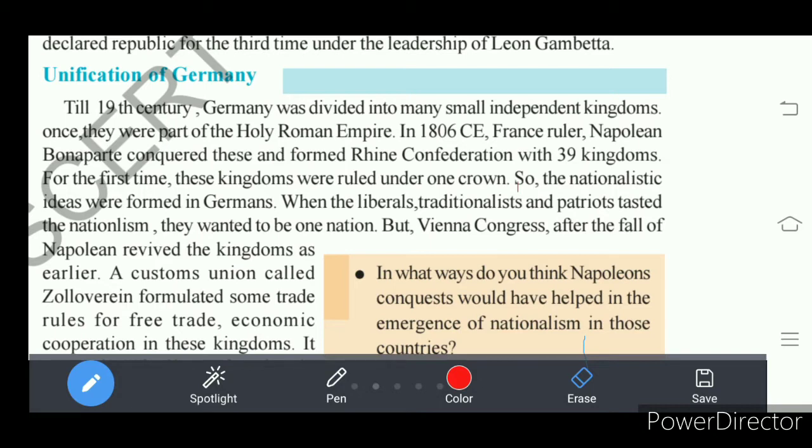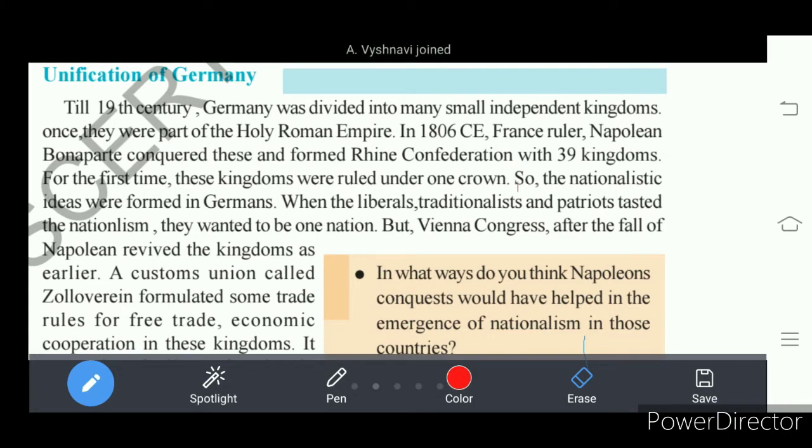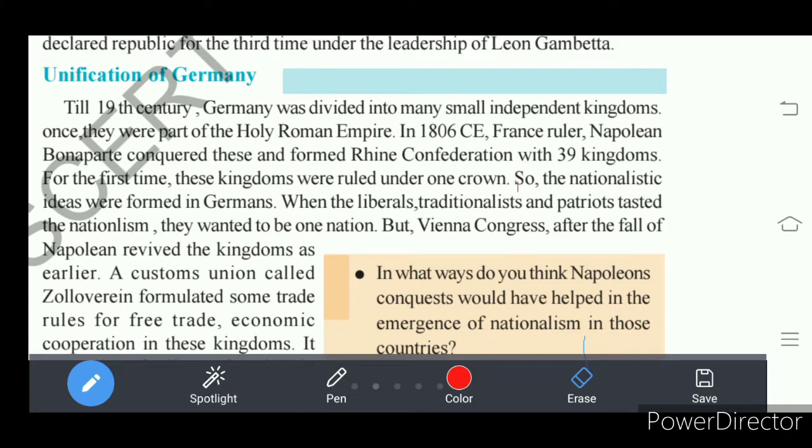So when the people of these 39 kingdoms were under one crown emperor, a kind of unity developed among them based on their religion, their language, and their ethnicity, that is their race. Among all these people, certain people were the same in their culture, tradition, language, and in their race.